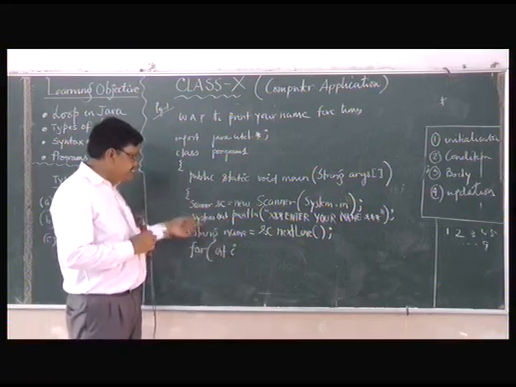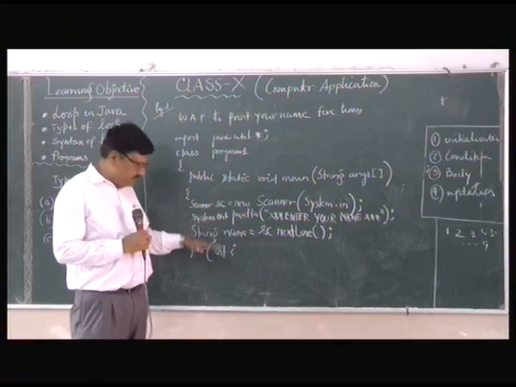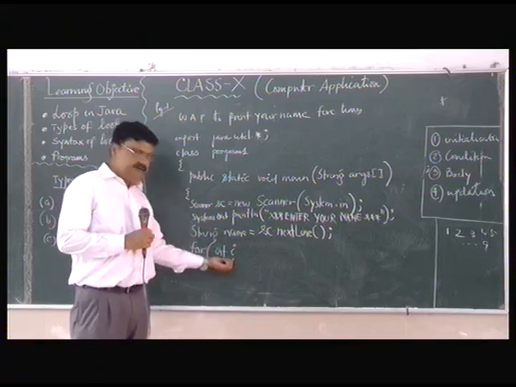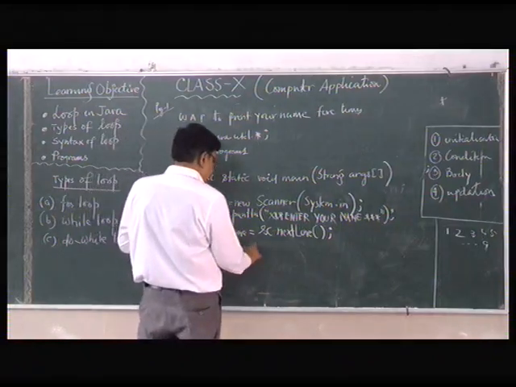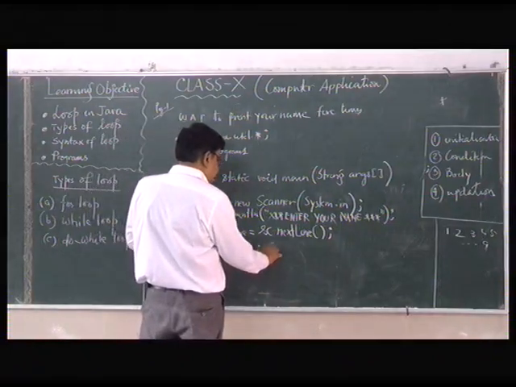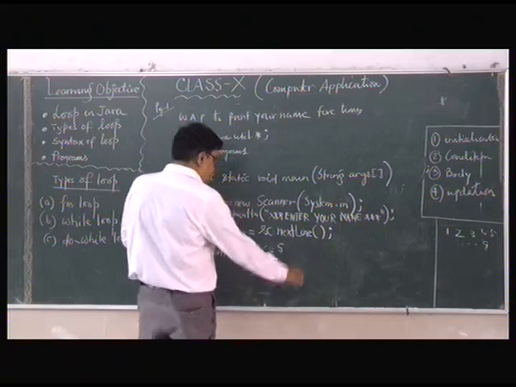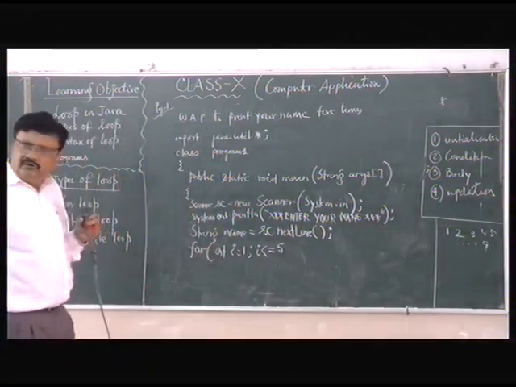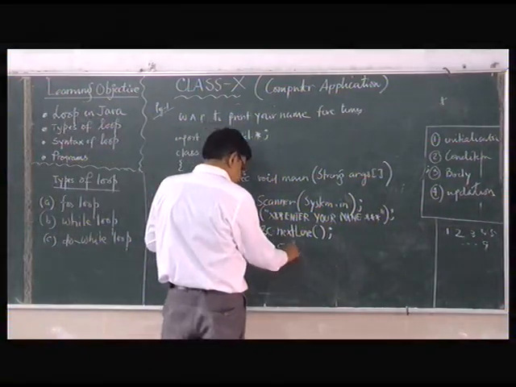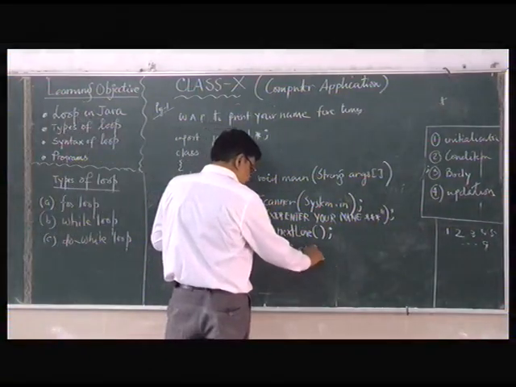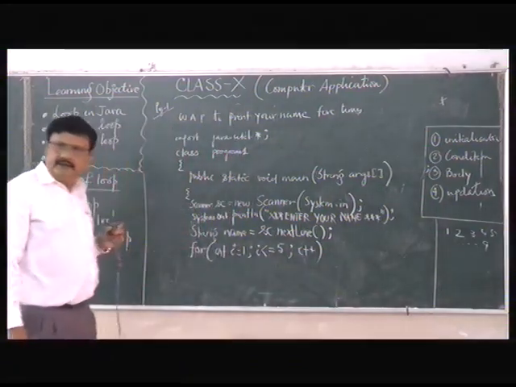We can also declare it prior to writing this one, or we can write directly. Okay, integer i is equal to 1, then i less than equal to what? 5, am I right? 1 to 5 will be printed. Then semicolon i plus plus. Clear?